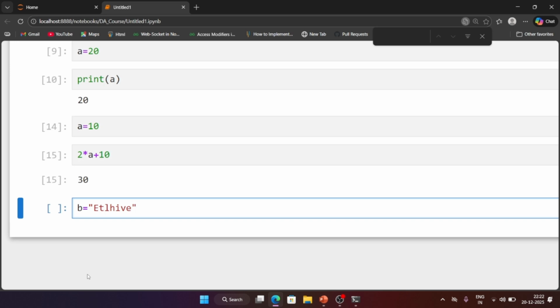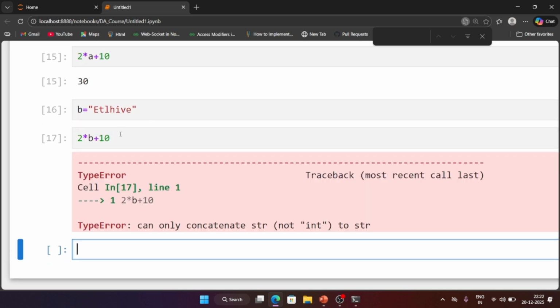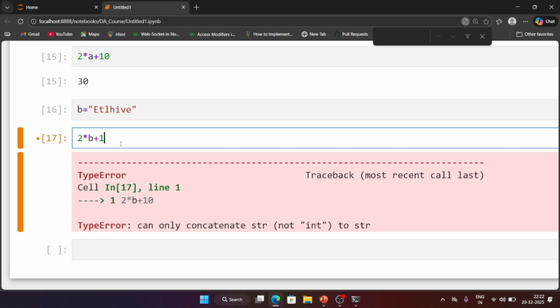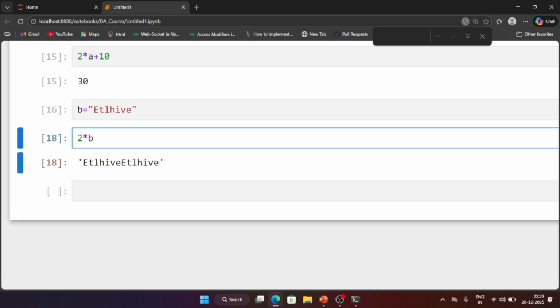So here what will happen, ETL height, if I am performing 2 into b plus 10, this will be wrong because here we cannot add integer and string data types. So here you will get errors like type errors. But if you remove this 10, so here 2 into b means ETL height will be printed two times. Okay, so you can perform multiplication, but addition is not possible here because integer and string addition does not work.